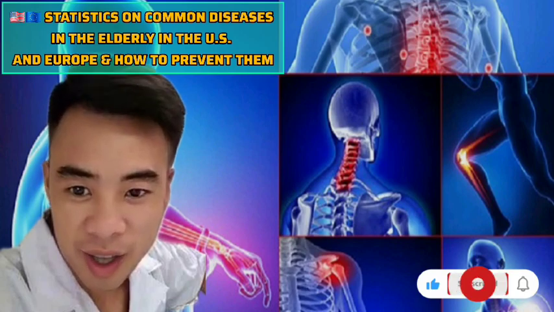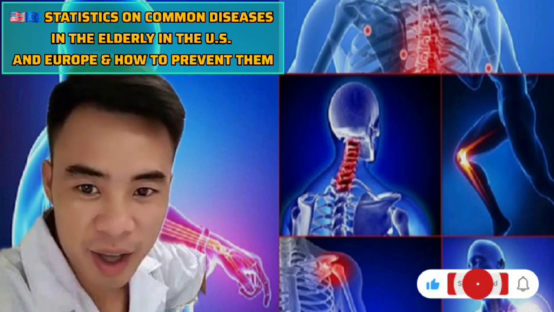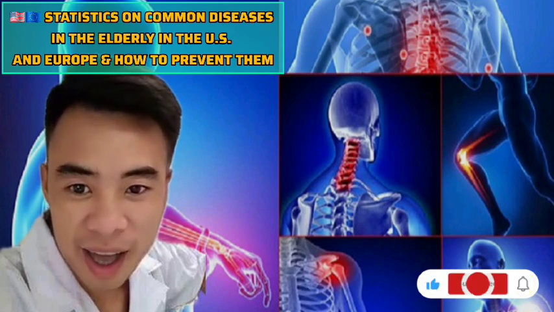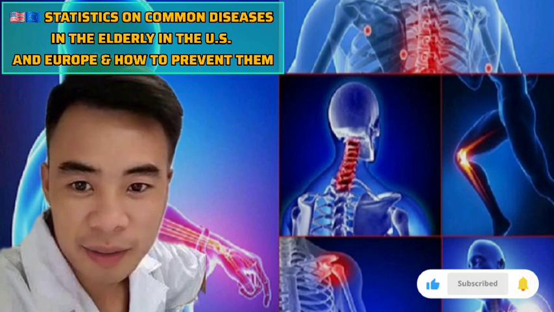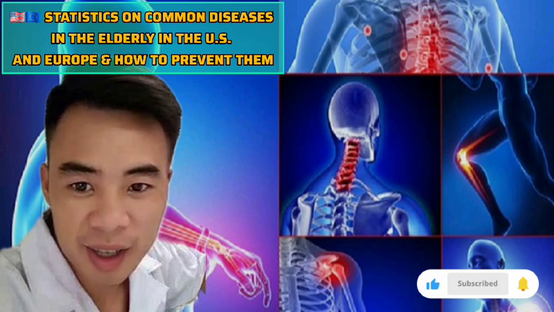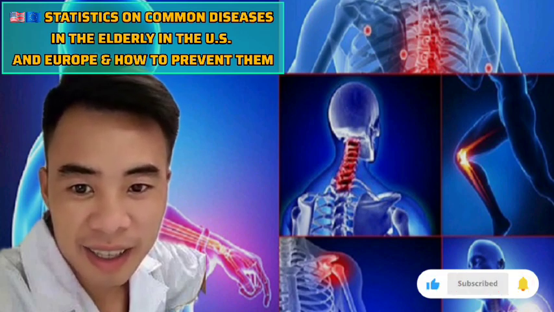3. Conclusion. The most common diseases in the elderly in the US and Europe include hypertension, cardiovascular diseases, diabetes, osteoarthritis, dementia, COPD, osteoporosis, cancer. However, up to 80% of age-related diseases can be prevented with balanced nutrition,